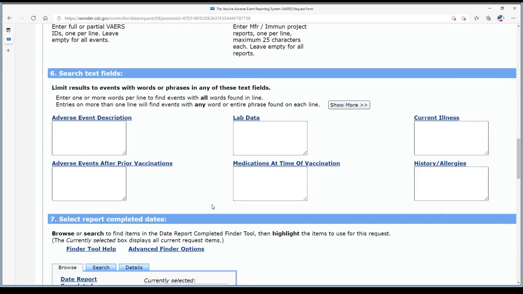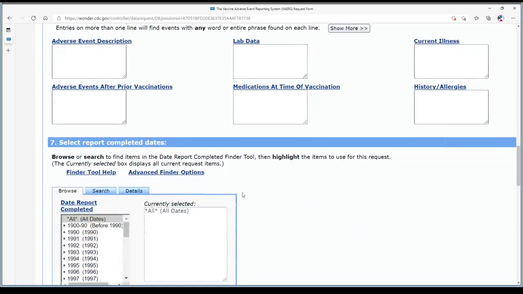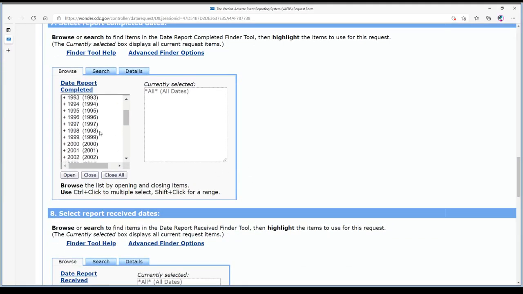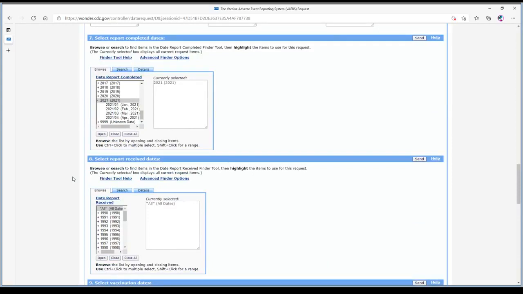Okay. In section 6, I leave it blank. Section 7. You need to come all the way down to 2021 and you have to hit open. The page has to refresh. It does a double refresh. And then, of course, it made it small. Again, it's going to do this every single time, so I'm just going to leave it this size for right now. I'm going to pick, let's do March of 2021. And you open that.